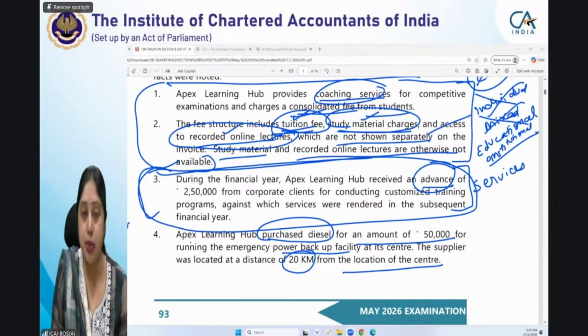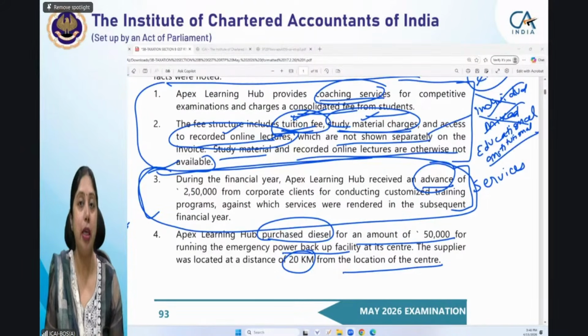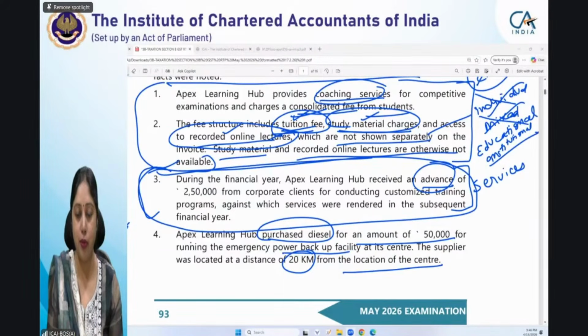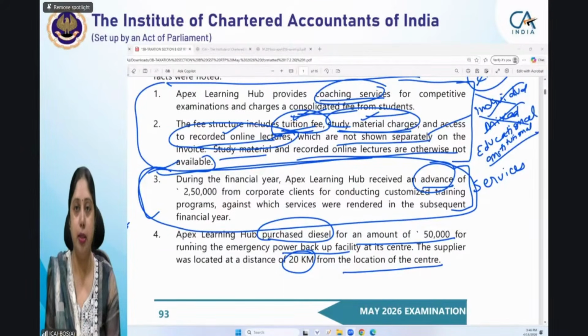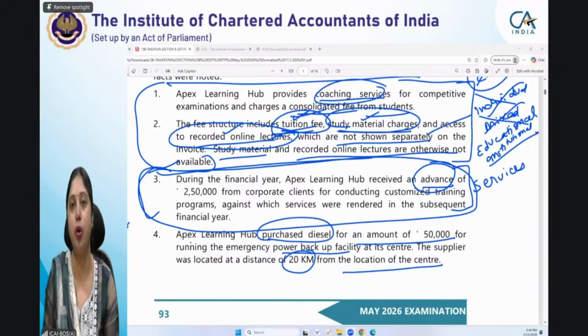However, in case of services, yes Kuldeep, now you are correct, कि सर्विसेज के केस में क्या होता है? The first thing you have to see is whether the invoice for the services has been issued within 30 days of completion of service, or it has been issued after completion of service. But यहाँ पर तो क्या है कि आपको पहले ही पैसा मिल गया, you have received the money before providing the service.